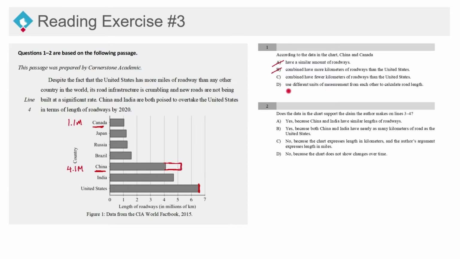Use different units of measurements from each other to calculate road length. There's nothing in here that suggests that they use different units of measurements, which means one would use miles and the other one would use kilometers. But even if they did use different units, it wouldn't make a difference in the total length of the road itself, because all the facts and figures here are given in kilometers. So it's giving it to us in the same units. Even if one uses miles and the other one uses kilometers, it's reported in kilometers. So we don't really have to worry about that.